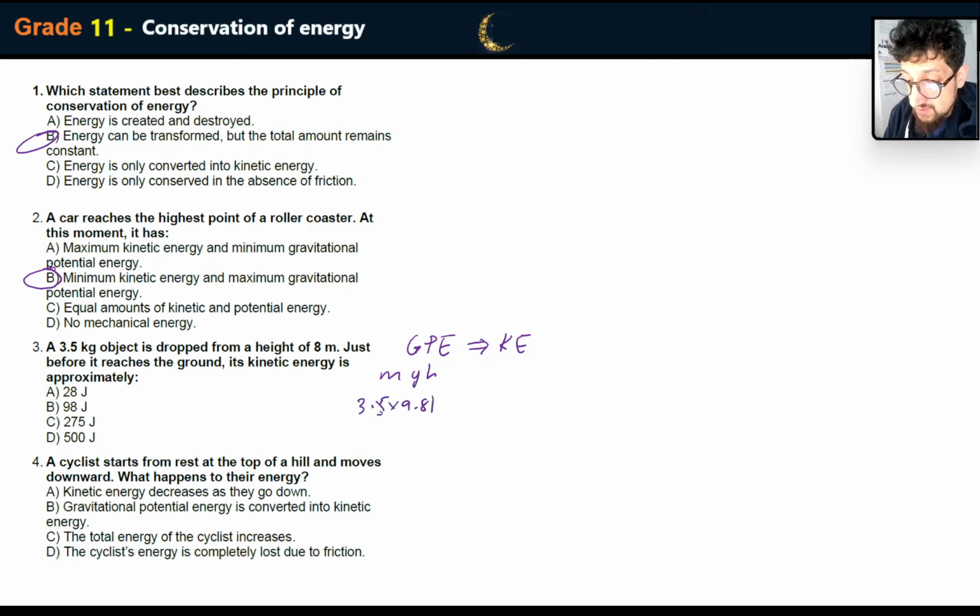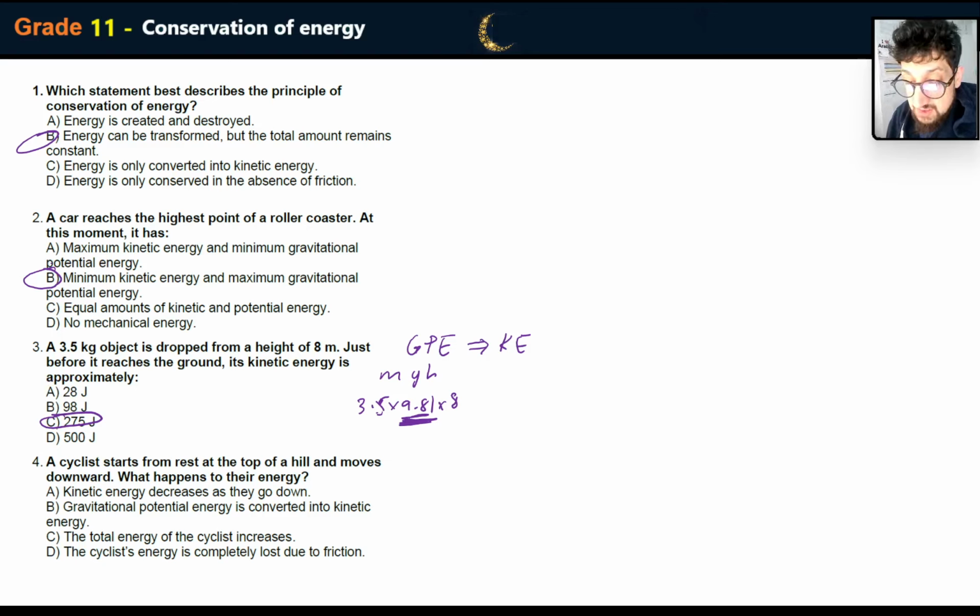I'm not going to do this for every single question. I just want to show you where I got it from. Okay, that's how you do it. 3.5 multiplied by 9.81 multiplied by 8, and that's going to be 275. Please don't forget to multiply by 9.81, because some of my students will go 3.5 multiplied by 8, and that's 28. So that's definitely wrong. It's 275.